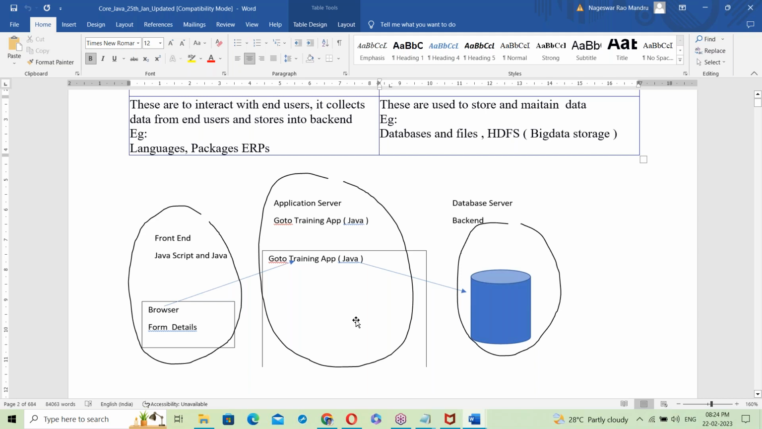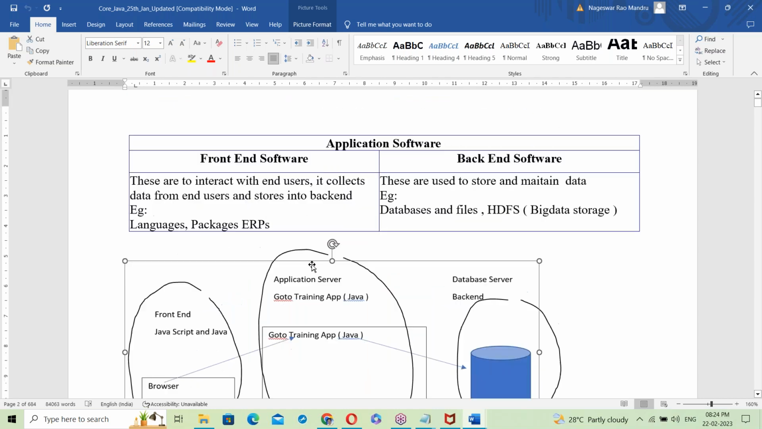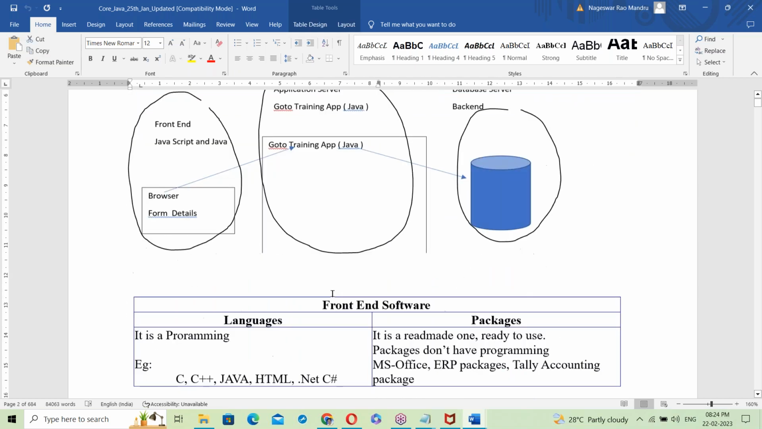Java is server side application development. Java is mostly used for server side applications, for example the training app in Java. So that is Java's exact location. Now let us see about front end. Topic is about front end here.